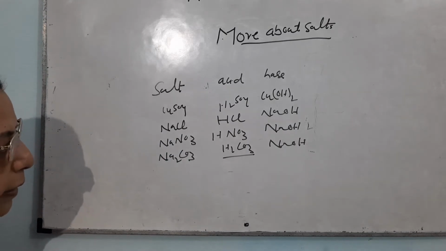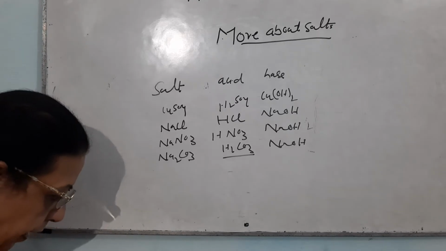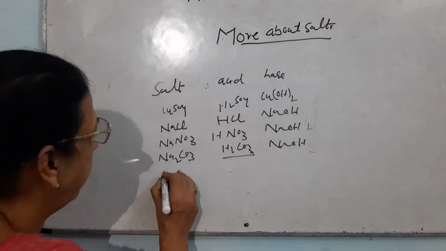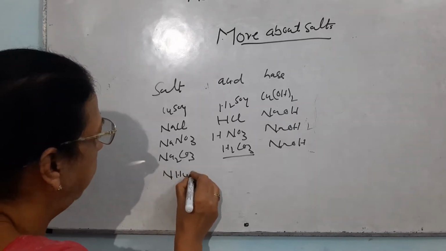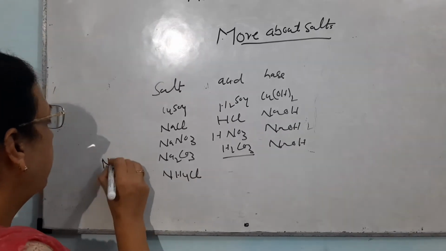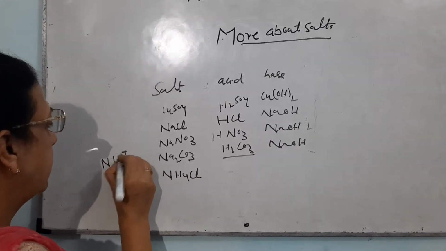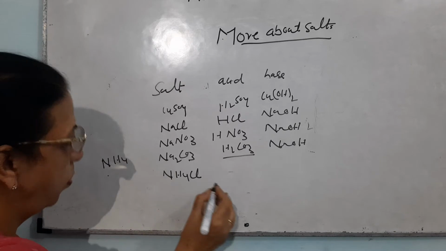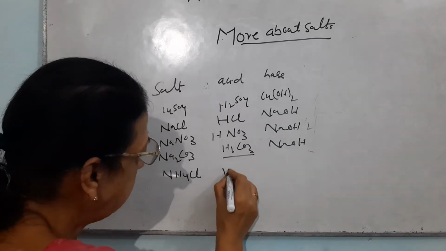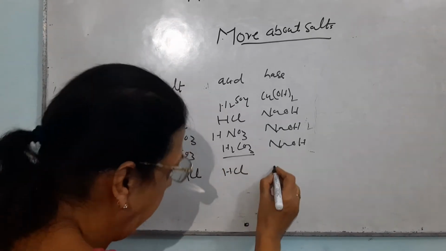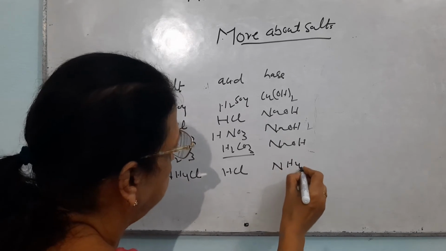You know the name of H2CO3, it is carbonic acid. Then it is ammonium chloride, NH4Cl. Ammonium is always NH4 positive, so ammonium chloride. It is made by the reaction of HCl with ammonium hydroxide.